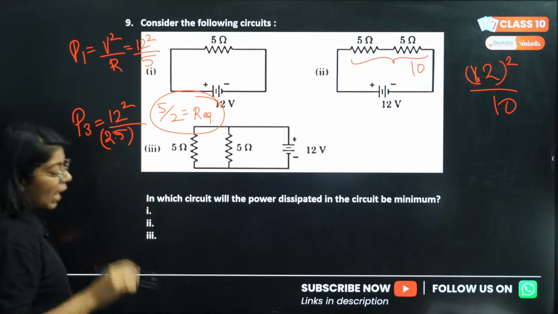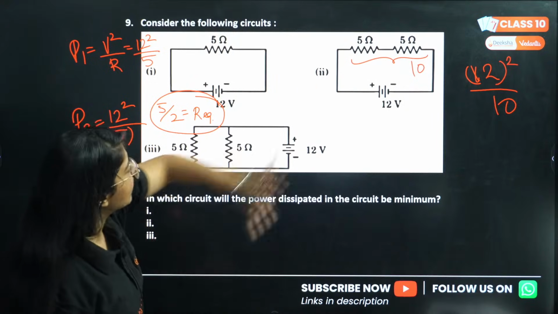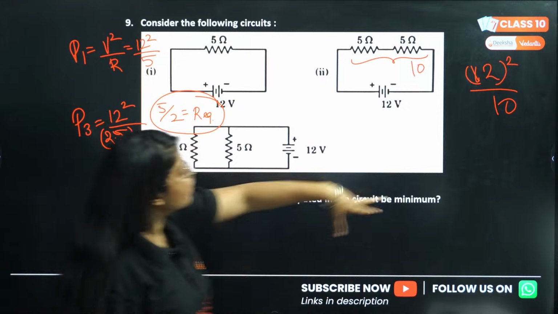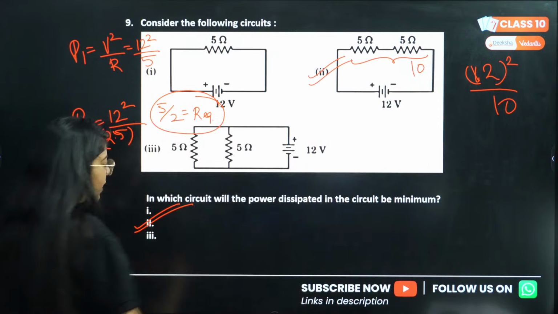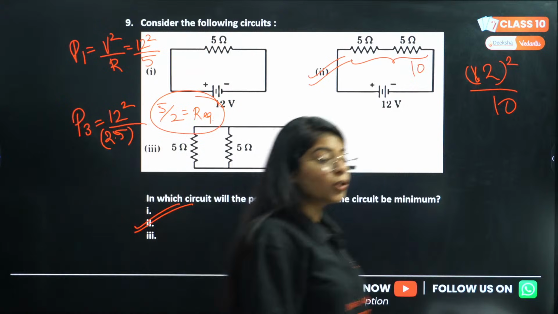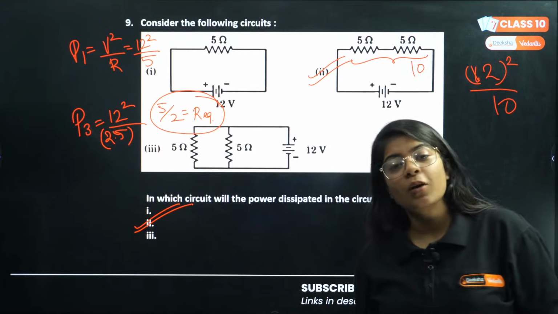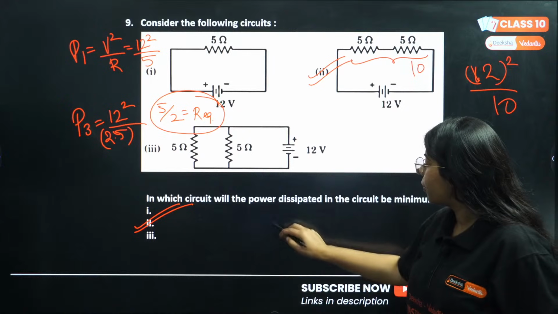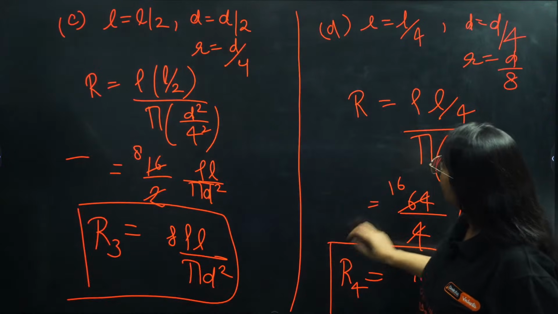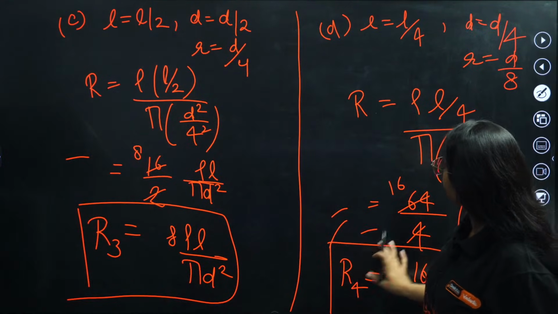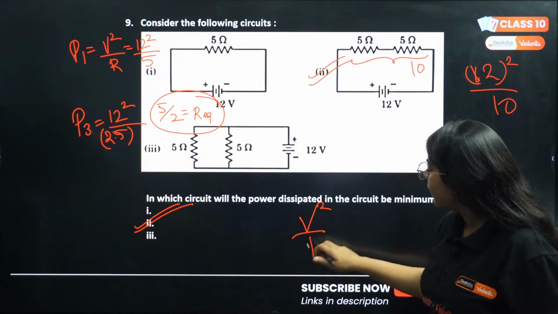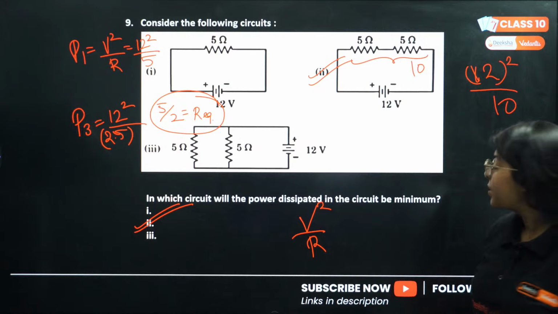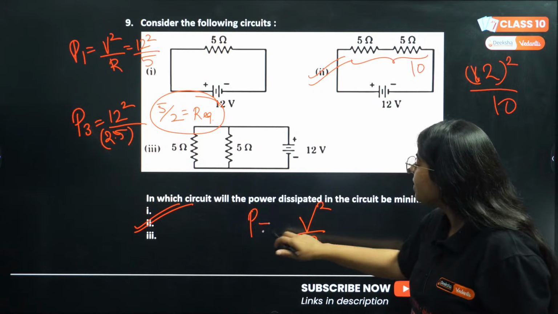Now you can clearly see that the minimum power circuit is the second circuit, so the option is second. Now, we don't have to solve it. We clearly know that the formula of power is V square divided by R. So we need power as minimum.